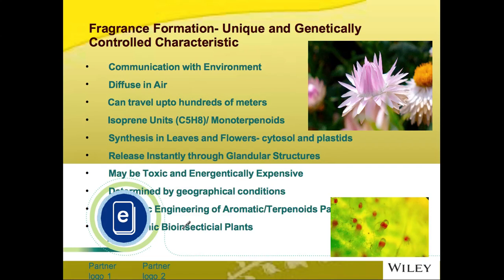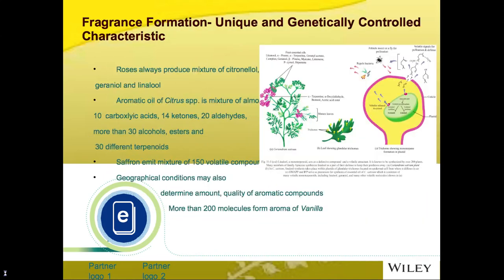These days metabolic engineering of aromatic terpenoid pathways is being done in order to develop bioinsecticidal plants. Fragrance formation is also a genetically controlled characteristic of many plants, as roses always produce a mixture of citronellol, geraniol, and linalool, while the aromatic oil of citrus species is always a mixture of almost 10 carboxylic acids, 14 ketones, 20 aldehydes, more than 30 alcohols, esters, and 30 different terpenoids.